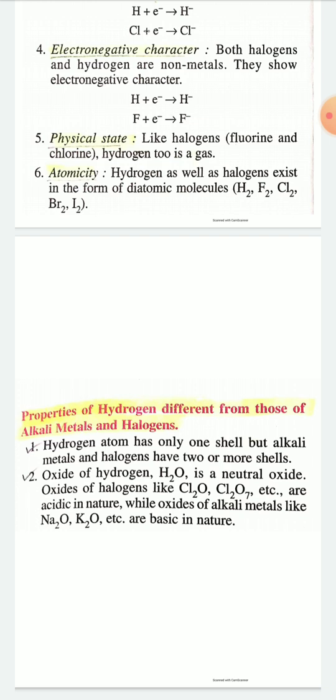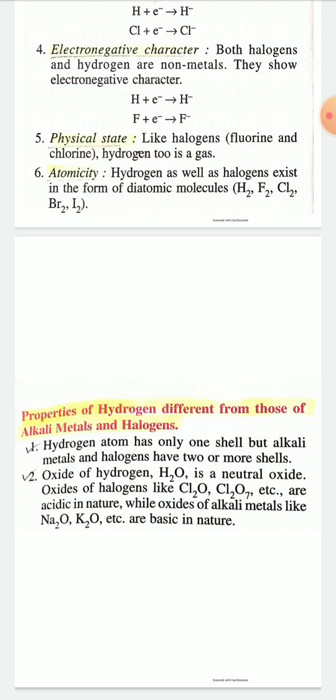The first difference: the hydrogen atom has only one shell, but alkali metals and halogens have two or more shells.